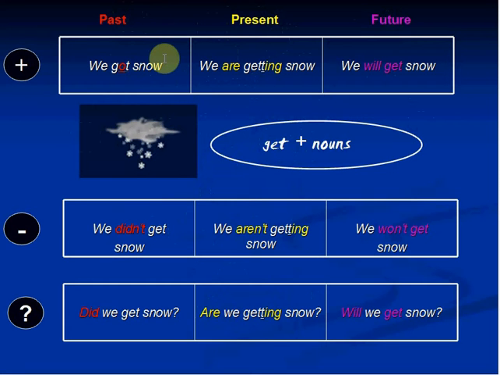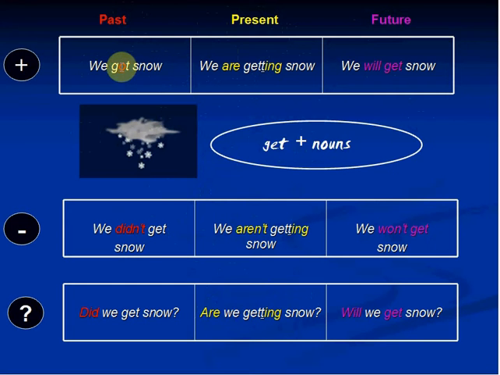If I talk about last night or last week or last month, I could say we got. Got is the past tense of the verb get. We got snow. So it's a synonym of we had snow last week, or we received snow last night, or we obtained snow last weekend, for example.